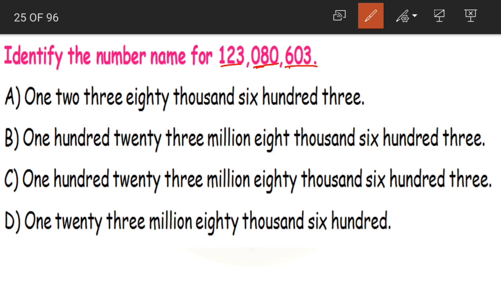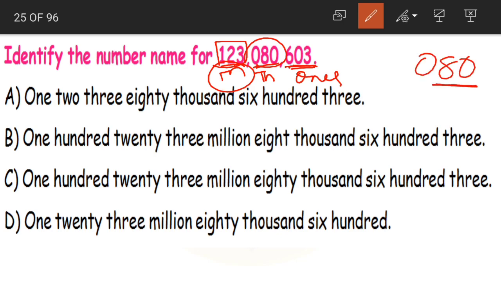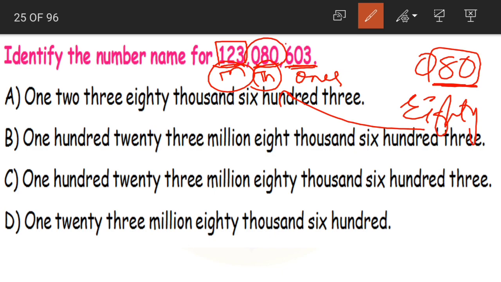Or simply what we can do, how do we read the number names, children? Depending on their periods, right? So these first 3 digits are in the ones period, then we have the thousands period and then we have the millions period. Yes or no? Yes. Now how do we read that? 123 million 080. How will we read it? It becomes 80. Yes or no? So 80, and as it is in the thousands period, it becomes 80,000, and lastly we have 603.